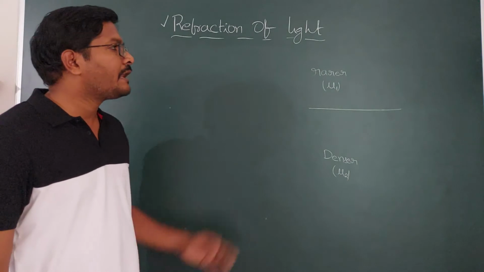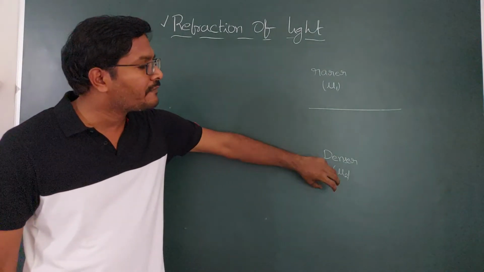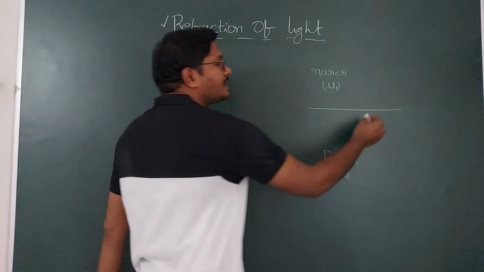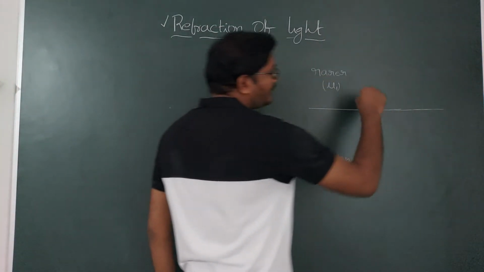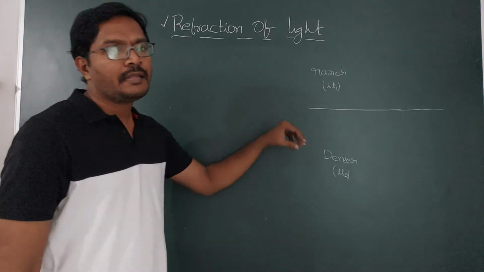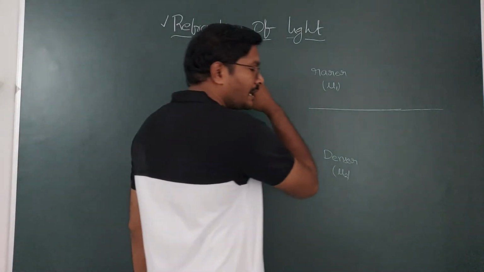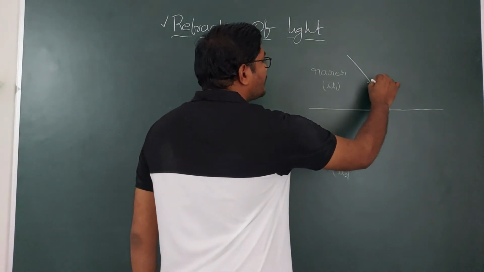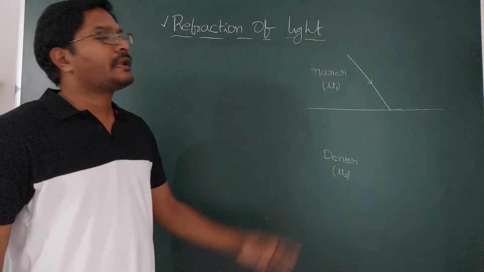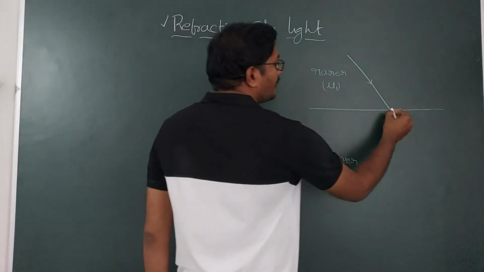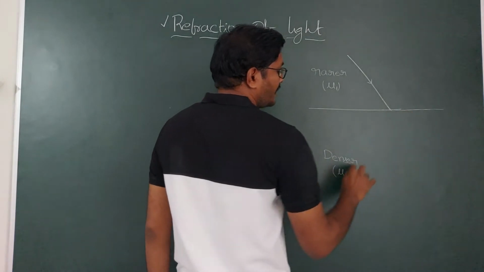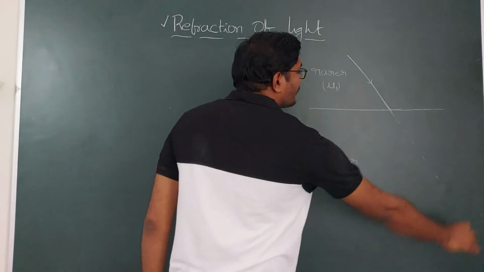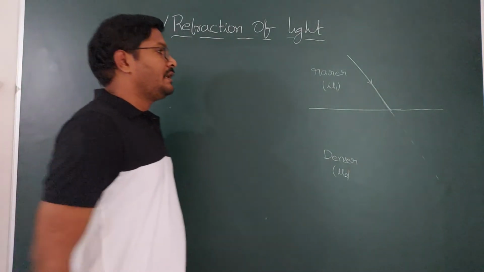Light can travel from denser to rarer, or from rarer to denser. If the mediums are transparent, light can move from one medium to another, in either direction. Suppose light is traveling from rarer to denser at an angle, not along the normal, so at an angle with the normal. This is the original direction. If there were no denser medium, it would continue along its original path like this. That is the original path of the incident ray.